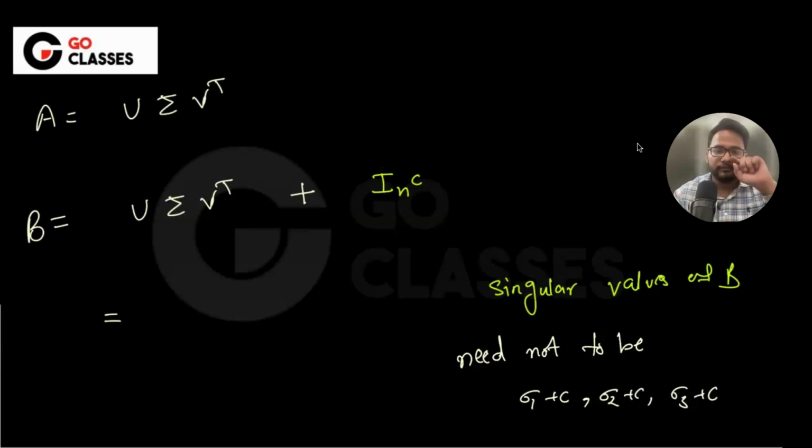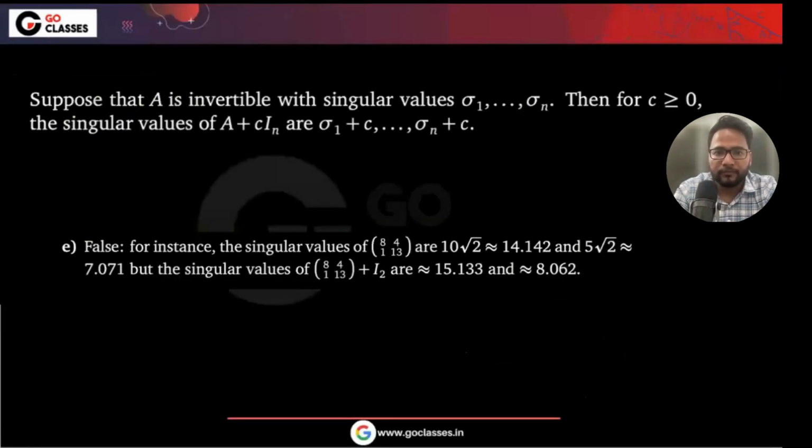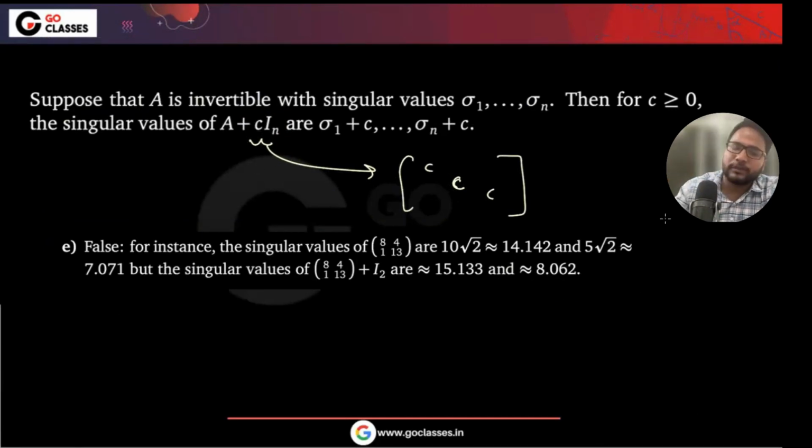Is this okay to everyone? So that's why it is false. They are saying that if you add a diagonal matrix having all the C's, C, C, C like this, then obviously the singular values won't be directly added, right? So that's why it is false.